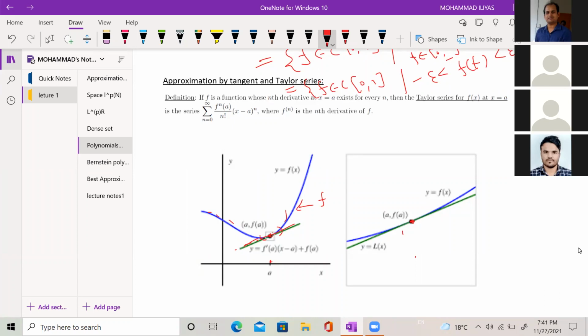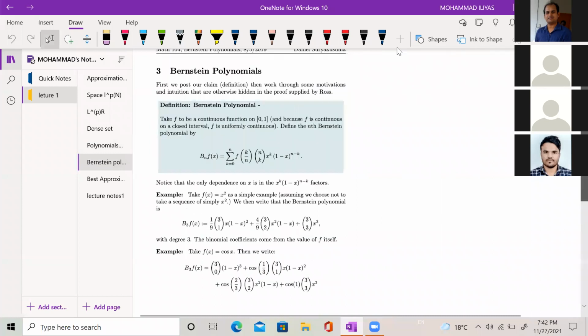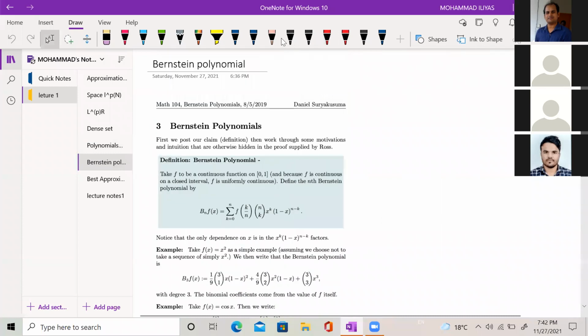But the Weierstrass approximation theorem says that given any continuous function, you can find a polynomial, and that continuous function may not be differentiable. So again a problem comes: how do we construct a polynomial such that it approximates a given continuous function on that interval? So in 1912, it is Bernstein.